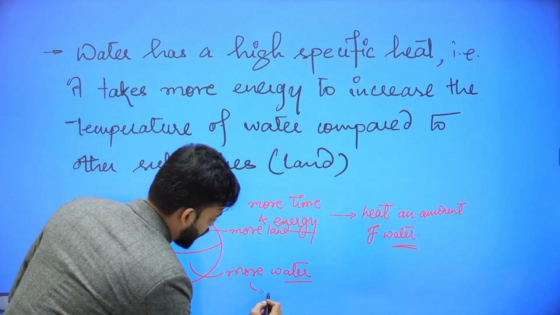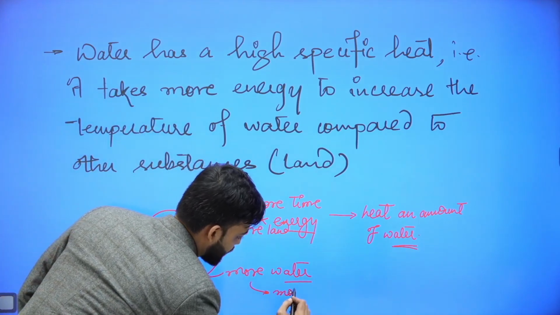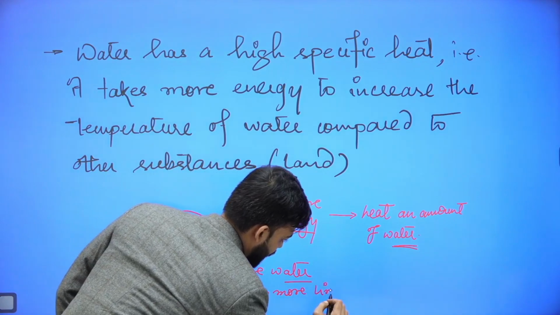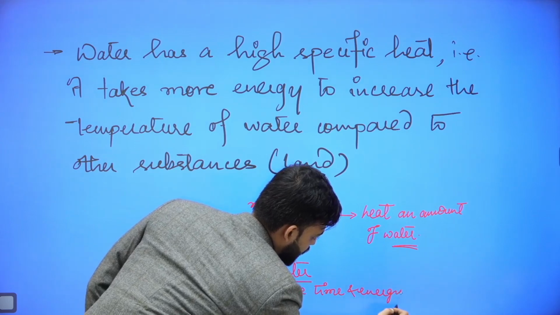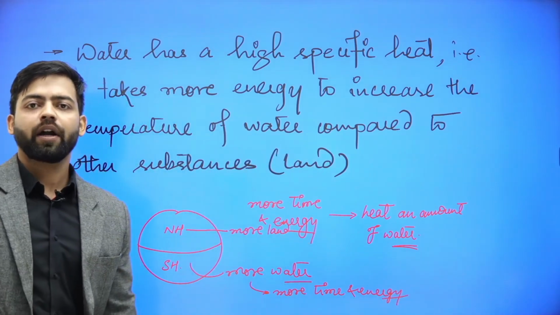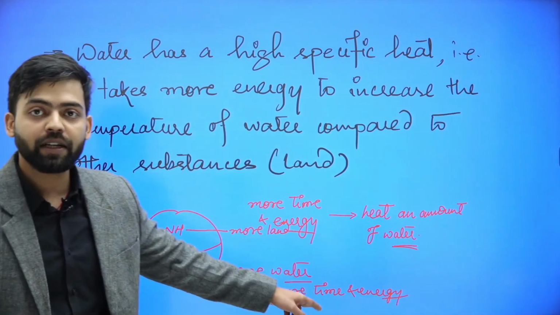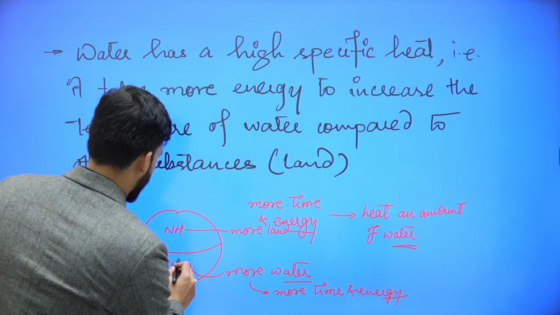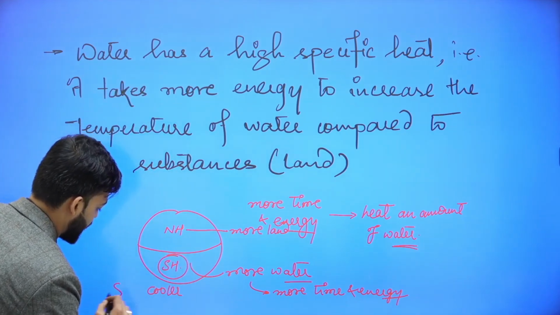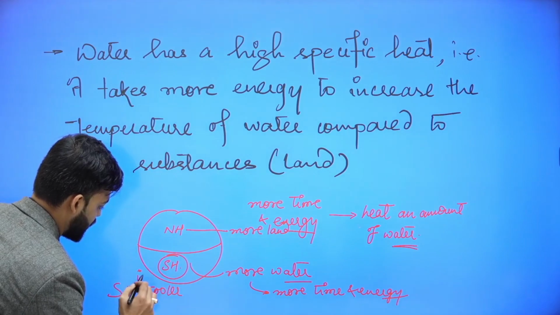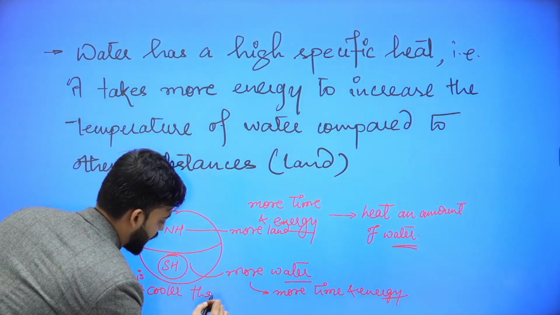Now, this more water will require more time and energy to get heated up. That's why they are cooler. That's why southern hemisphere is cooler than northern hemisphere.